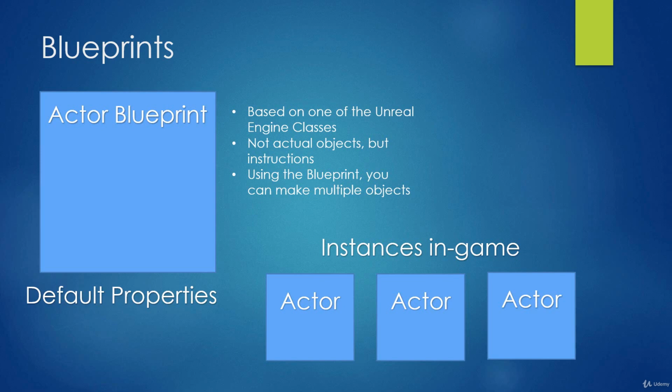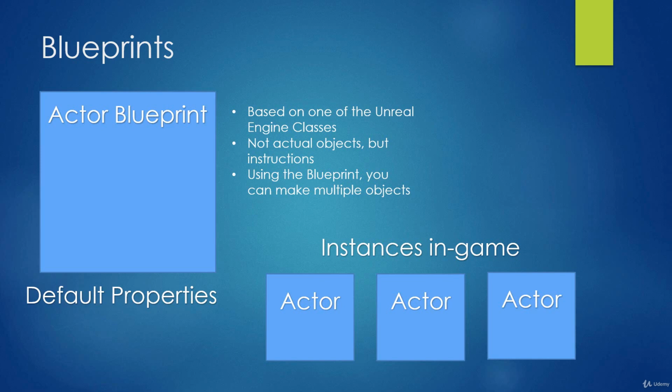And so basically in Unreal Engine, what we're going to be doing is creating these blueprints, and these blueprints will be given some sort of properties and functionality that we want the actual actors in the game to inherit and to emulate. So for example, if we want to create a particular type of actor to place in the world, we're first going to create the blueprint.